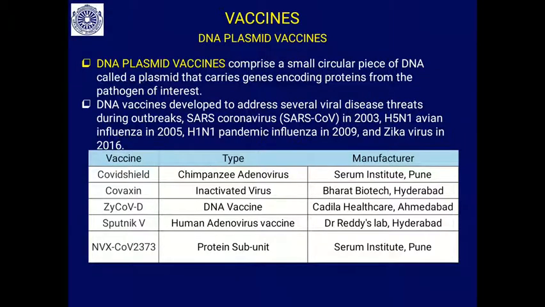So DNA vaccines are prepared for these and are currently used. The most recent are the vaccines against COVID-19.